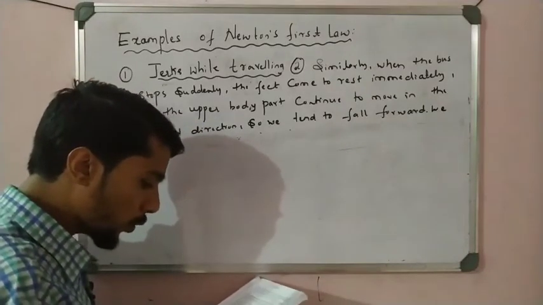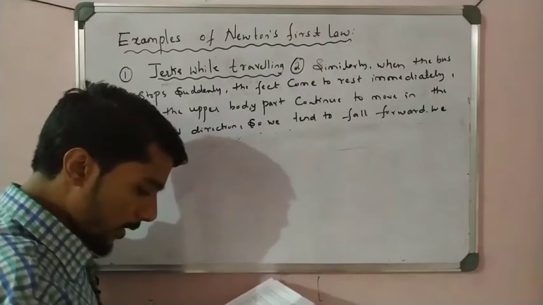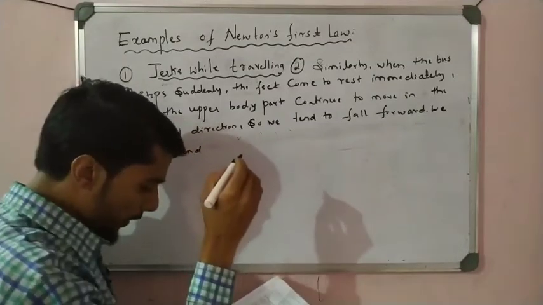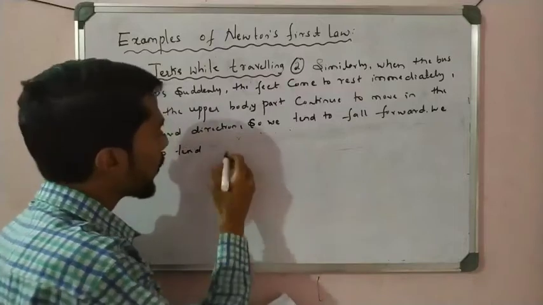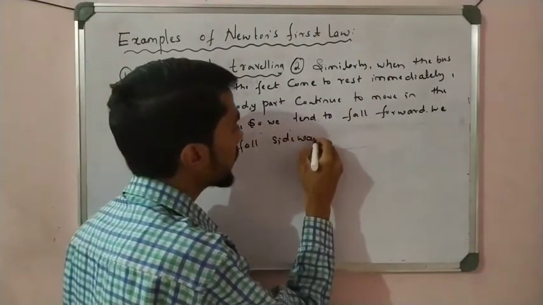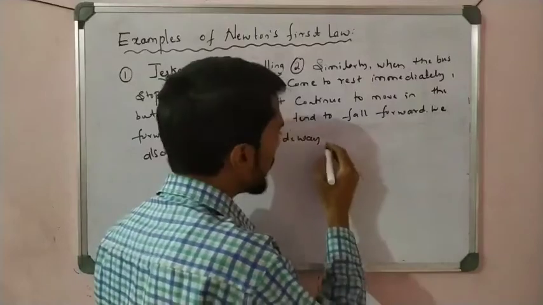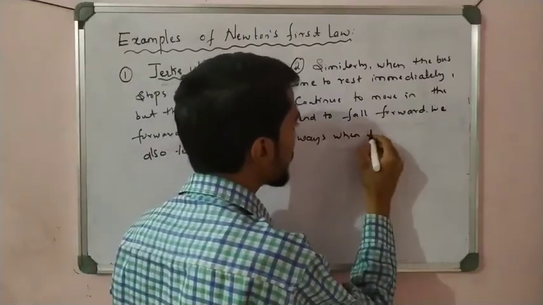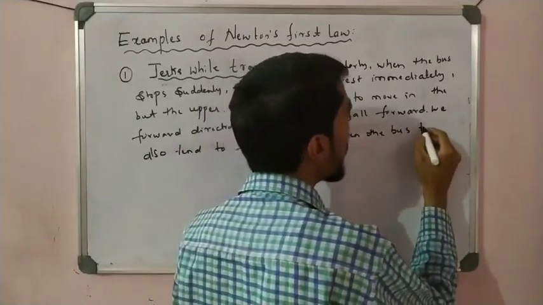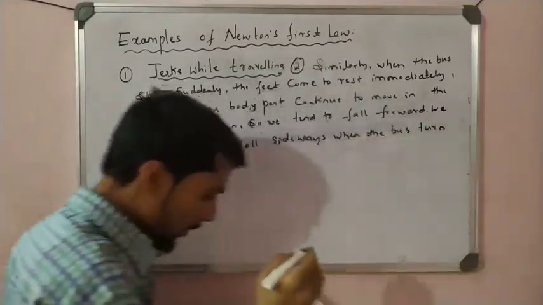We also tend to fall sideways when the bus turns sharply.